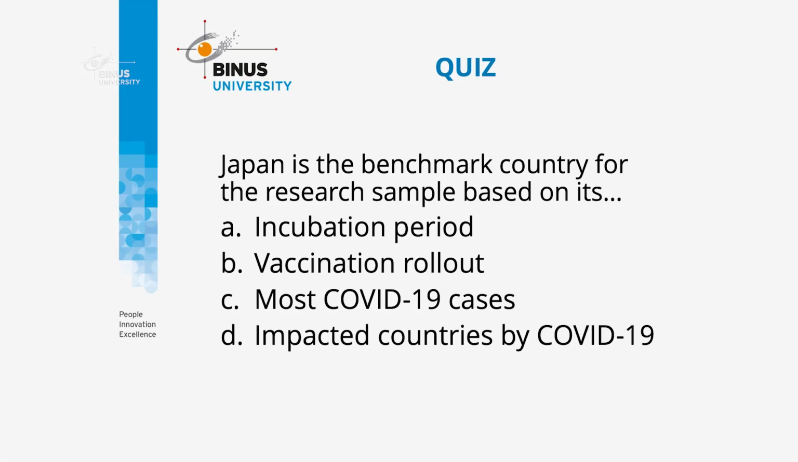So we move forward to the quiz. Japan is the benchmark country for the research sample based on its: A, incubation period; B, vaccination rollout; C, most COVID-19 cases; and D, most impacted countries by COVID-19. That's all for our module today.